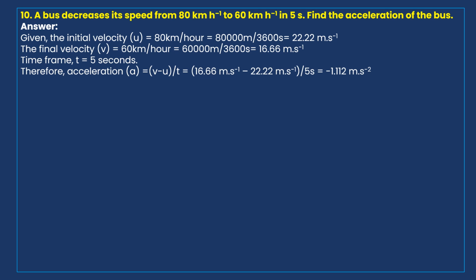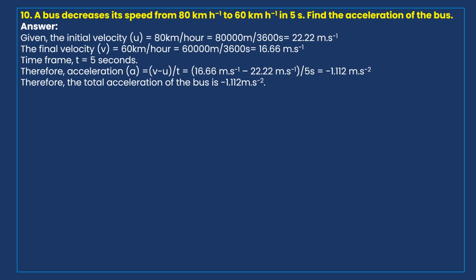If you simplify this, finally you will get minus 1.112 meter per second square, since the SI unit of acceleration is meter per second square. Therefore, the acceleration of the bus is minus 1.112 meter per second square.